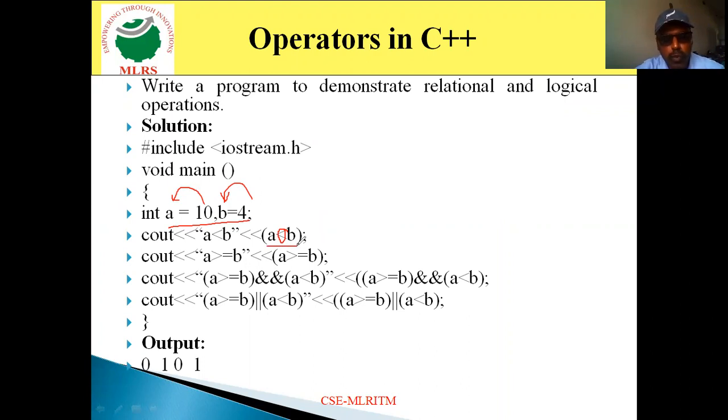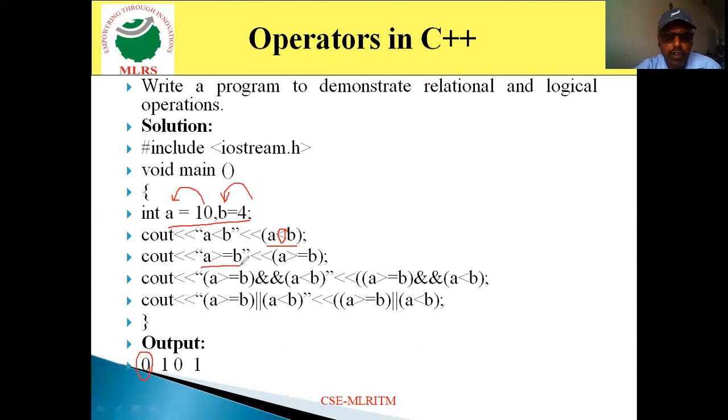The relational expression output value may be either 0 or 1. If a less than b is true, then it returns 1. If a less than b is false, then it returns 0. Now look at this: a value is 10, b value is 4, and 10 less than 4 is false, so it displays 0.